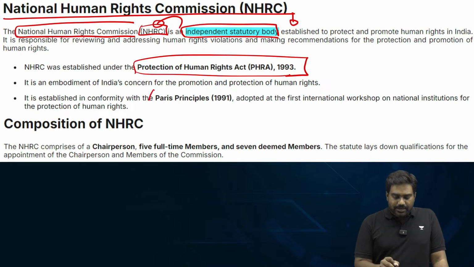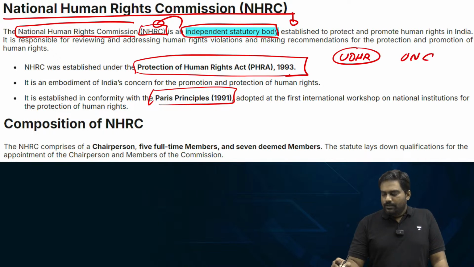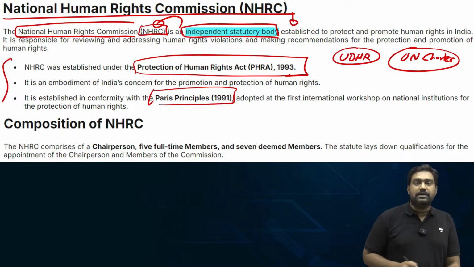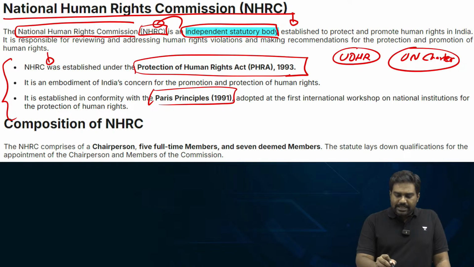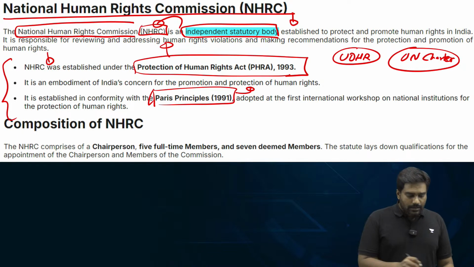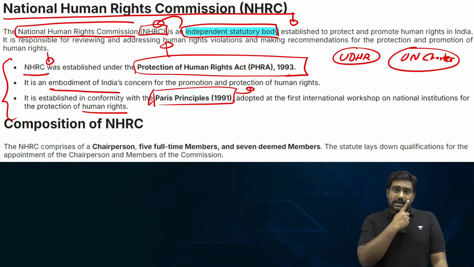See, India is a signatory to the Paris Principles of 1991. We have also adopted the Universal Declaration of Human Rights. We are also committed to the principles of the UN Charter. They all deal with human rights, and India, being a constitutional democracy, is committed to protect and uphold human rights. Accordingly, a national legislation was adopted as mandated by the Paris Principles, the Protection of Human Rights Act, and NHRC was set up as an independent statutory body. Today, this body plays a very important role in promoting human rights in the country.